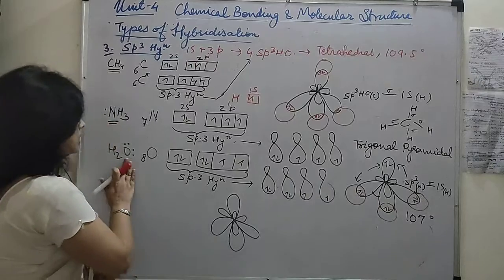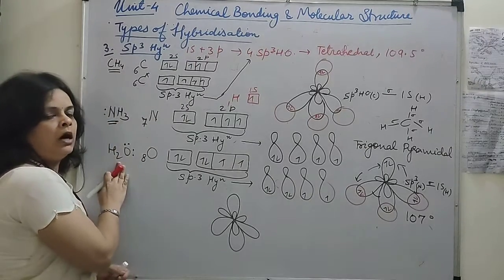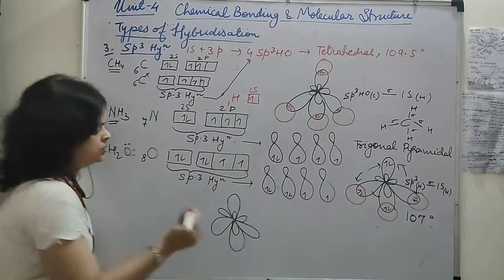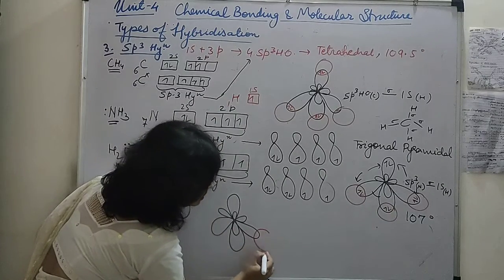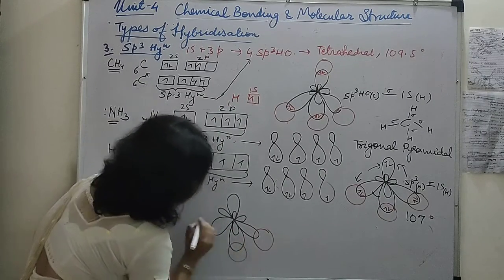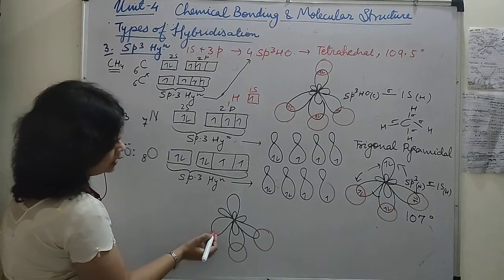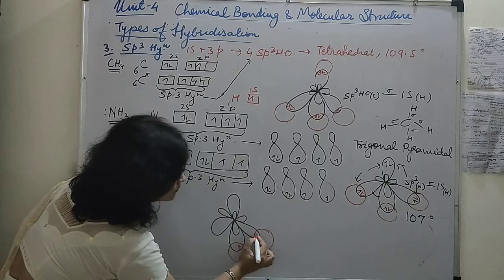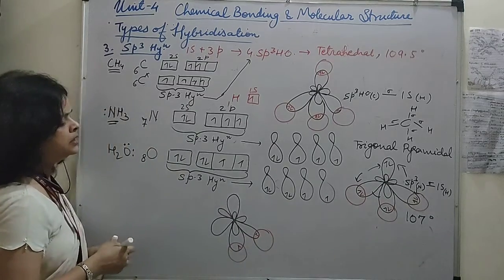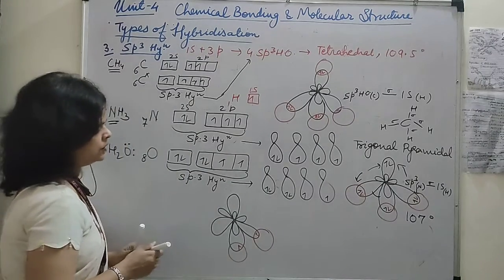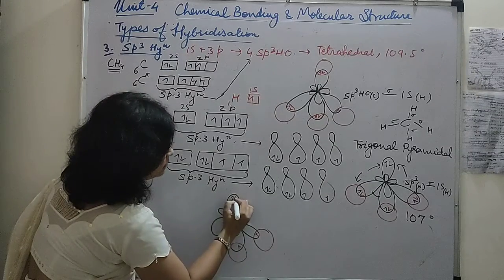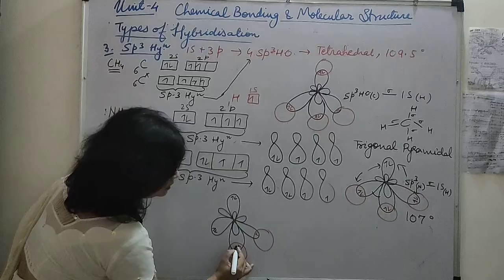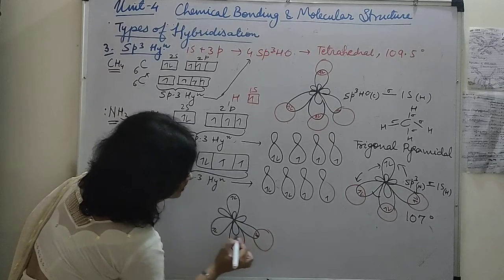Now it is overlapping with two 1s orbitals of hydrogen, same जैसे हमने यहाँ पे लिया. तो we will show here, and these two they are having, देखो हम हाइड्रोजन के तो शो कर देते हैं यहाँ से. Okay, and the two sp3 hybrid orbitals, they are having already a lone pair of electrons, and here it is this one.